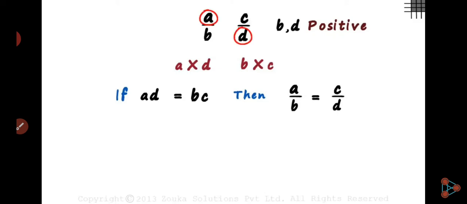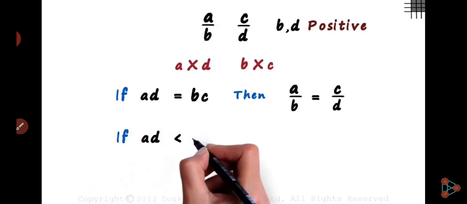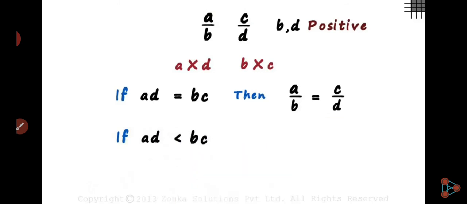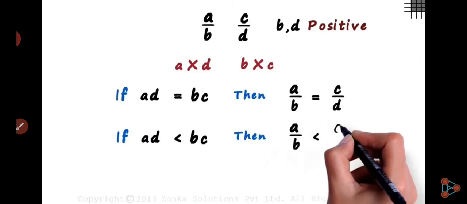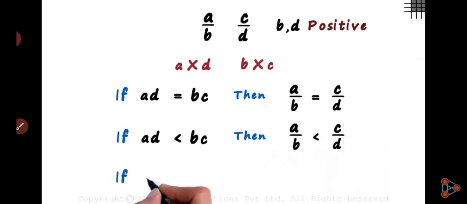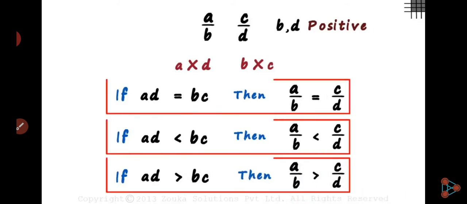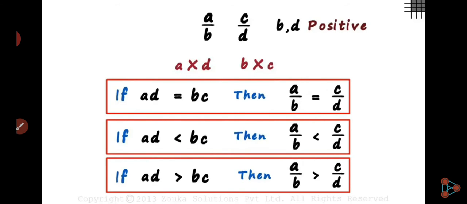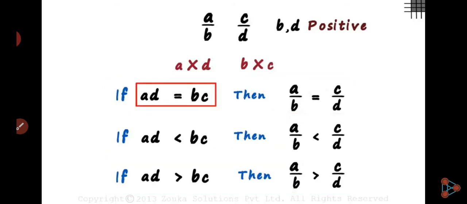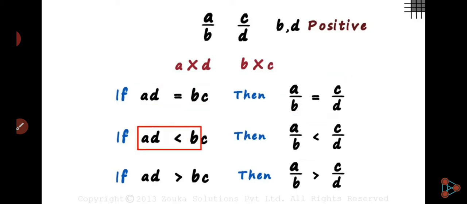Okay, understand? If a into d is less than b into c, then a upon b is less than c upon d. Or if a into d is greater than b into c, then a upon b is greater than c upon d. Understand? So remember these results. Then you can easily compare rational numbers.